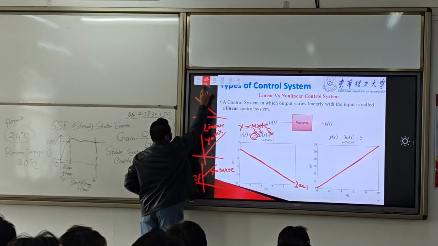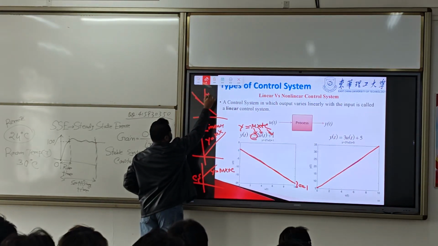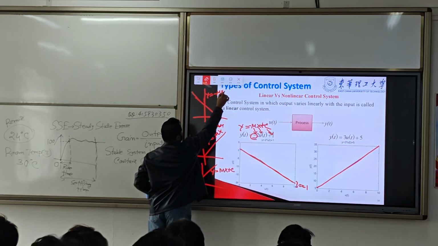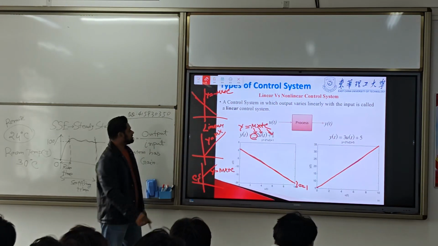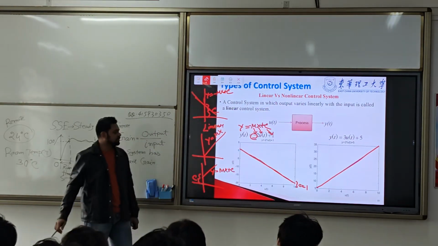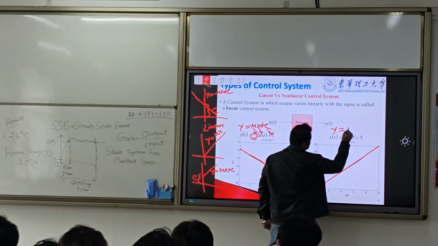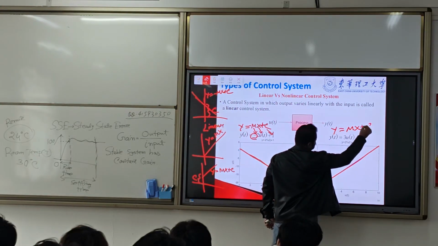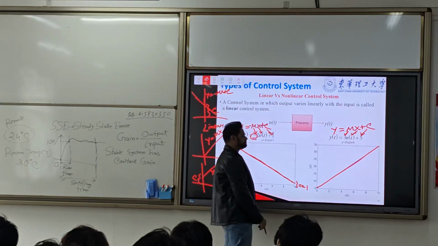This is c. And here, this one we can write as y equal mx plus c, with m equal to 3 and c equal to 5.